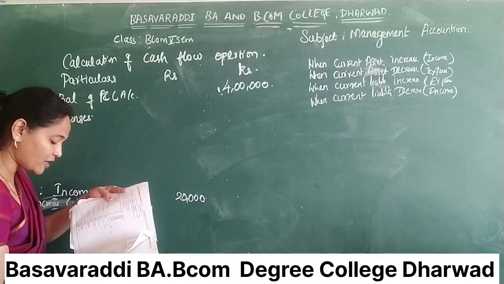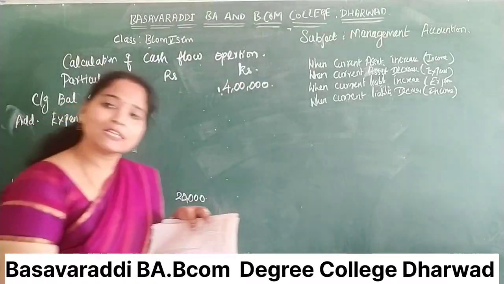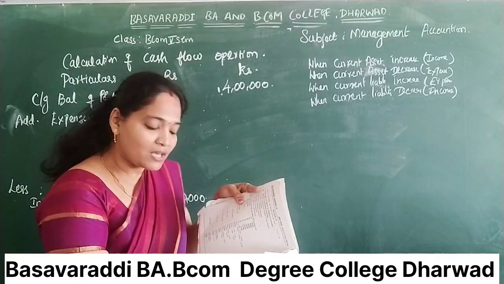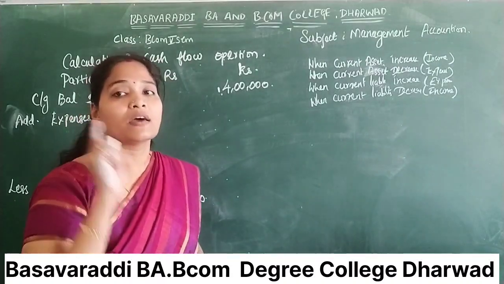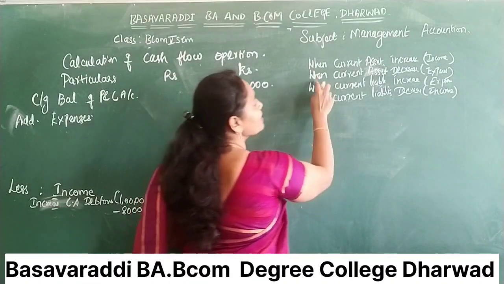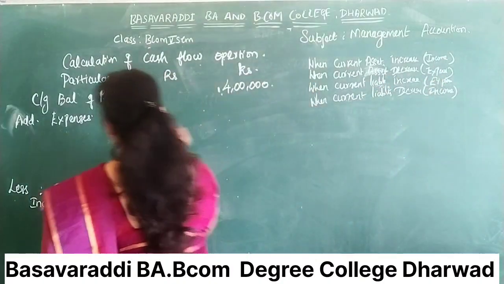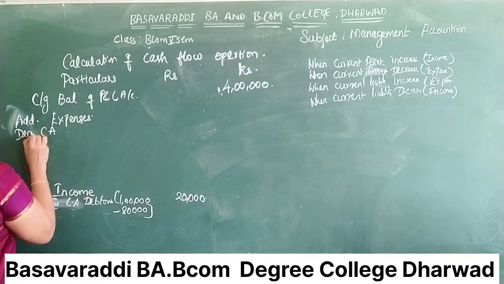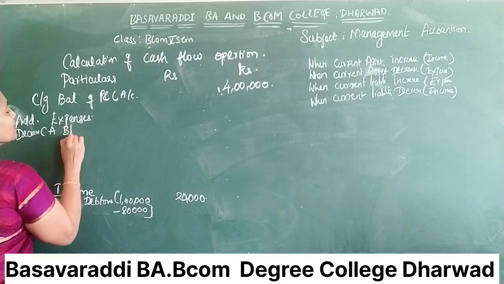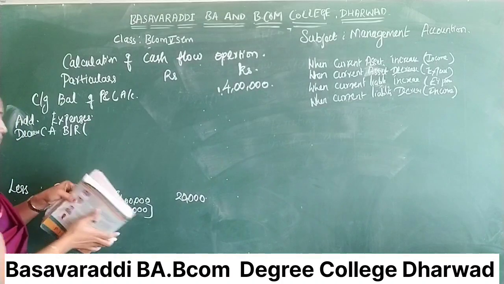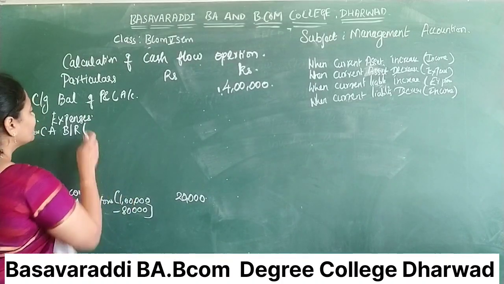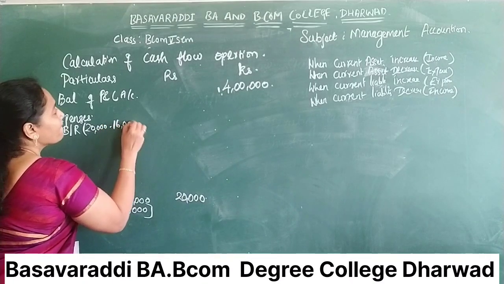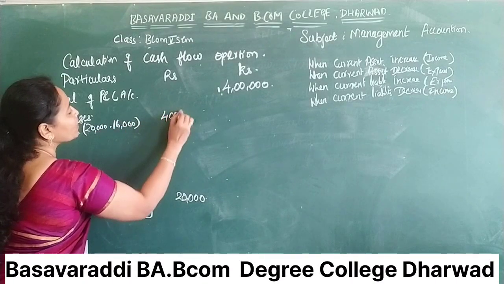Next, bills receivable. Bills receivable is called a current asset. What happened here? 20,000, 16,000. Current asset is decreased. So current asset decreased means expenses column. So decrease in current asset, bills receivable. How much? 20,000 minus 16,000, inner column 4,000.